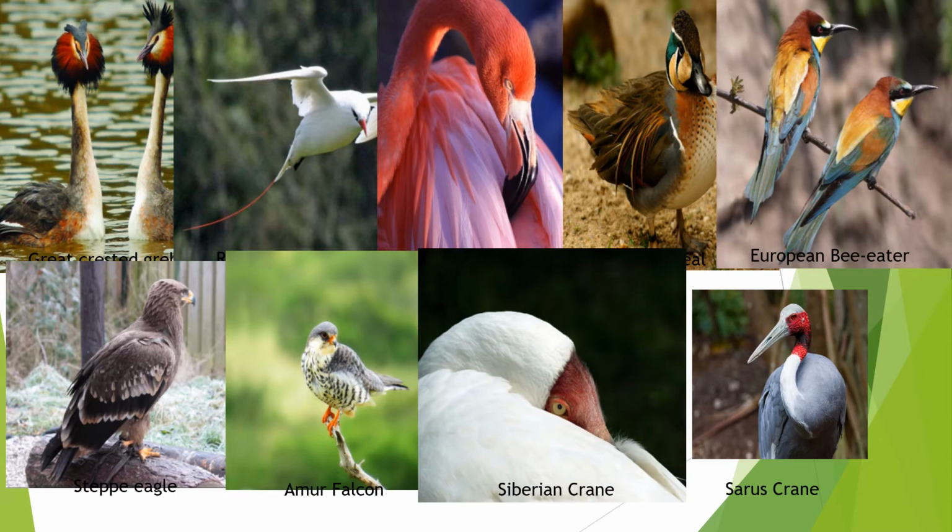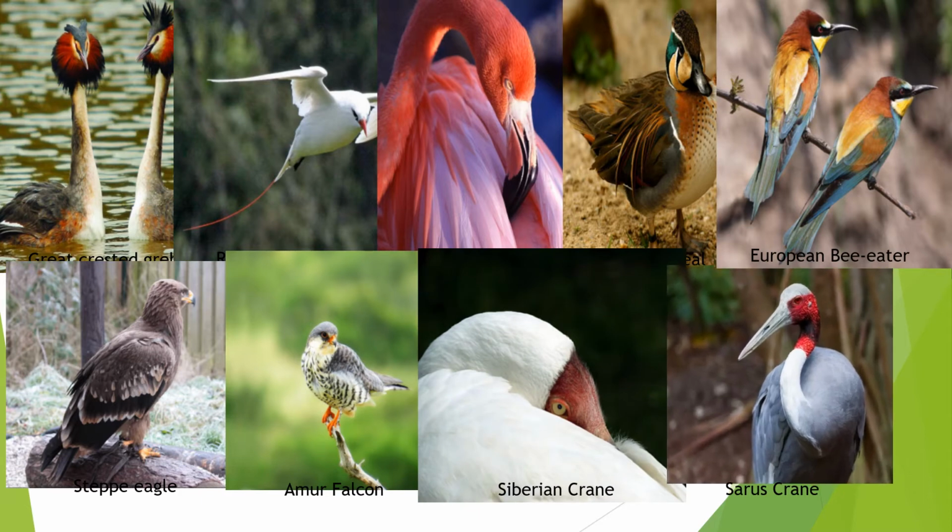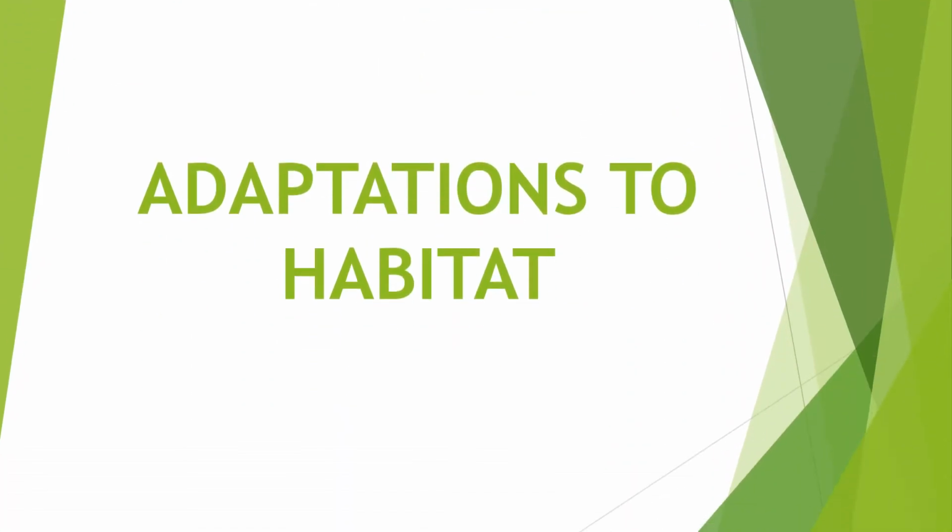They are cranes, but they travel from Siberia, so they are known as Siberian cranes. And this is sarus.